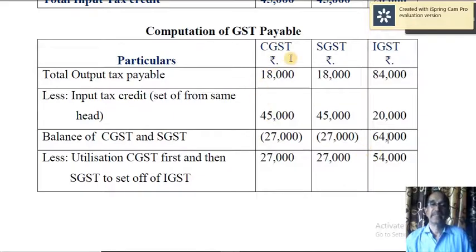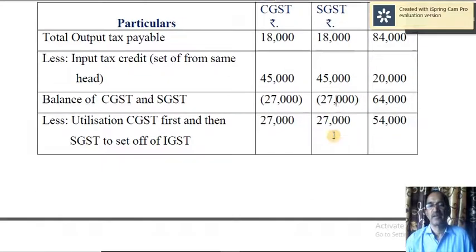But look at CGST, 18,000 is the liability, SGST 18,000 is the liability, but you have got 45,000 each input tax credit surplus. First, utilize to the extent required in both the cases. So compare 18,000 against 45,000. Still, there is a surplus of 27,000.